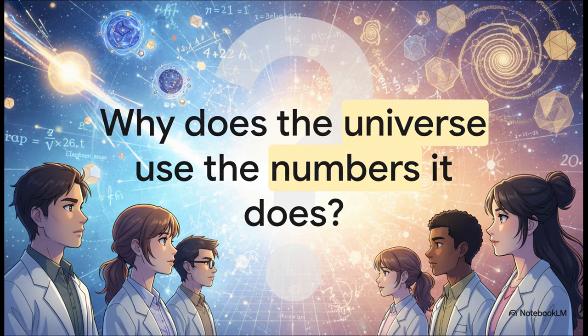We know the speed of light, right? And we've meticulously measured the exact mass of an electron. But there's this profound mystery in modern science. Why is the universe perfectly tuned to these exact numbers? Are these values just random cosmic dice rolls? Or is there an actual structural reason for them?